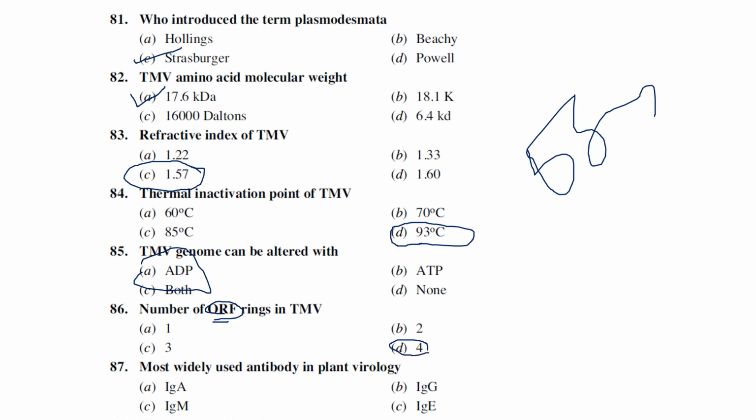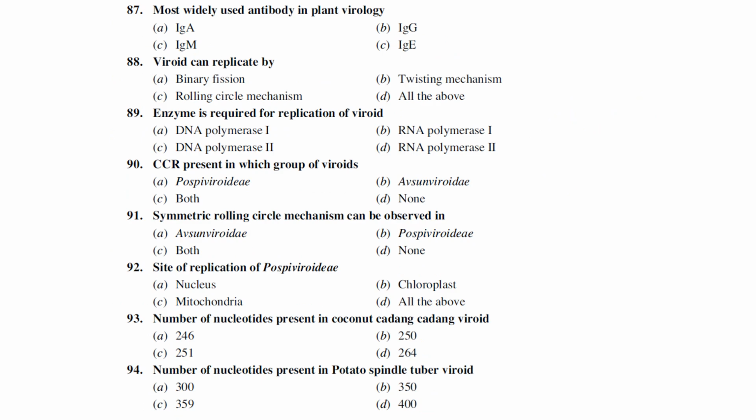The most widely used antibody in plant virology. In plant virology, we use an antibody called IgG. That is the most widely used antibody in plant virology. The next one is the most commonly used antibody in plant virology, which we already saw: IgG.